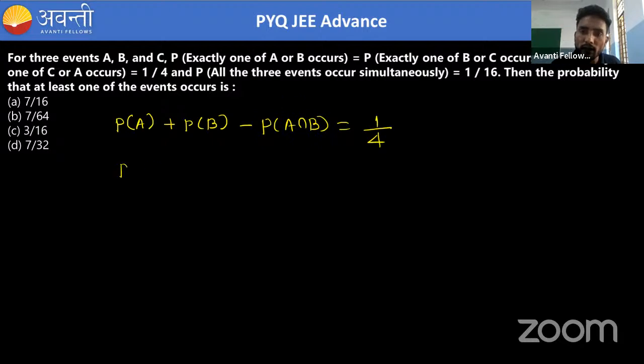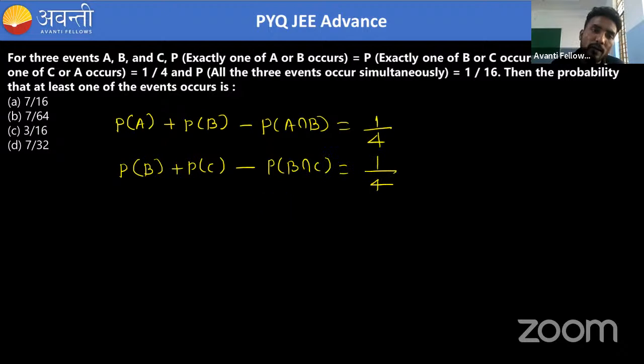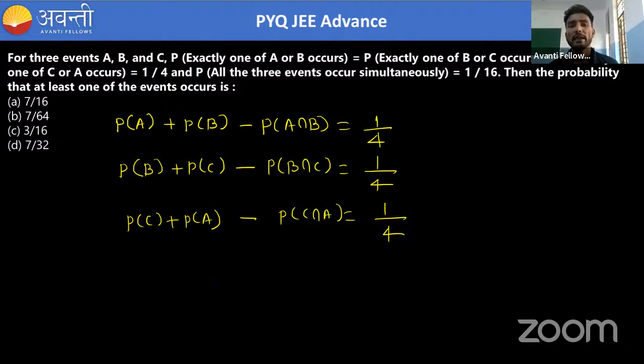Similarly, if we have to write exactly one of B or C occurs, we can write it like this: PB plus PC minus PB intersection C. This is also equal to 1 by 4. And the last one is PC plus PA minus PC intersection A. So this is also 1 by 4. Okay. And if all three events occur simultaneously, it is nothing but PA intersection B intersection C, and that is equal to 1 by 16.